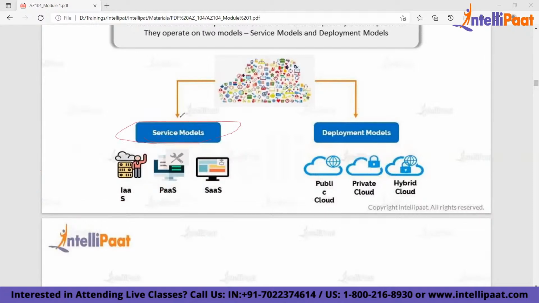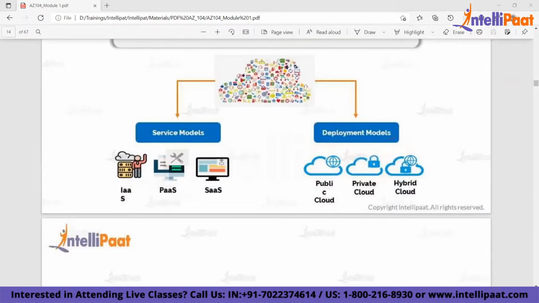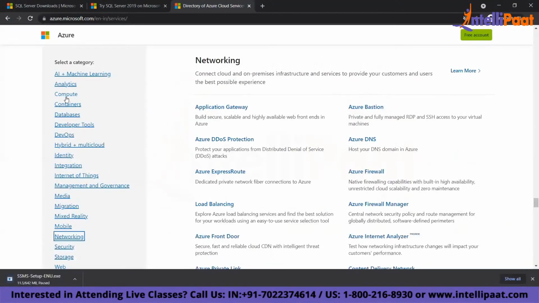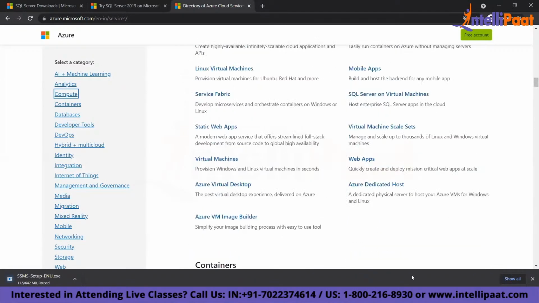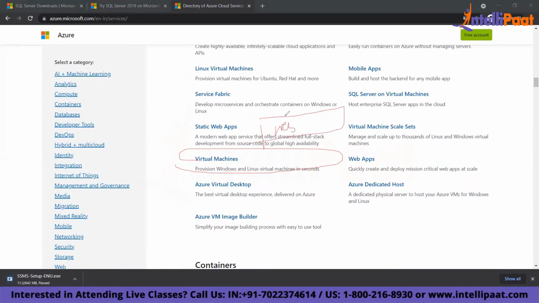Those services can be created either as an infrastructure, as a platform, or as a software. Deployment model means how do you deploy these services? Let's say I want to deploy a VM, how do I deploy? Let's take an example. I'm in compute, and I need to create one virtual machine. Within this VM, I want to run my web application, my .NET website. So what will you do?